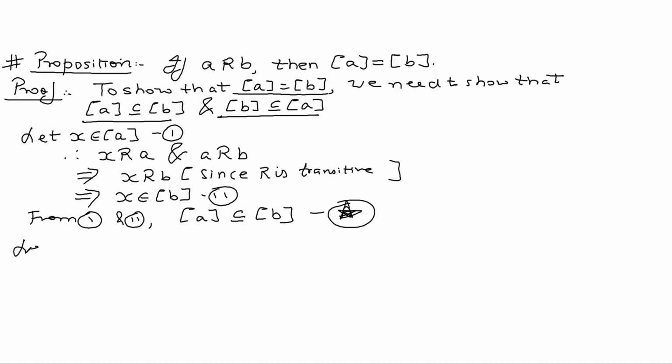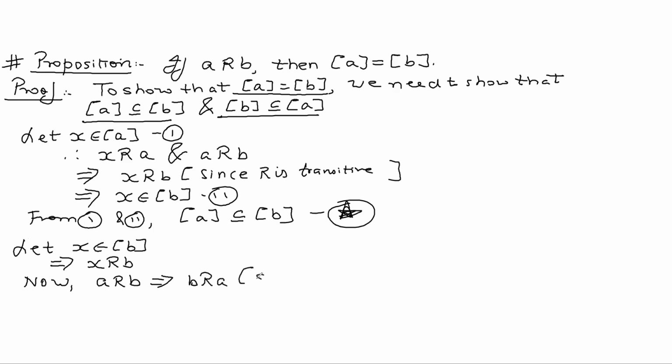Then I can say let X belong to the equivalence class of B. So this means X is related to B. Now in the question we are given that A is related to B. This implies B is related to A, since R is symmetric.